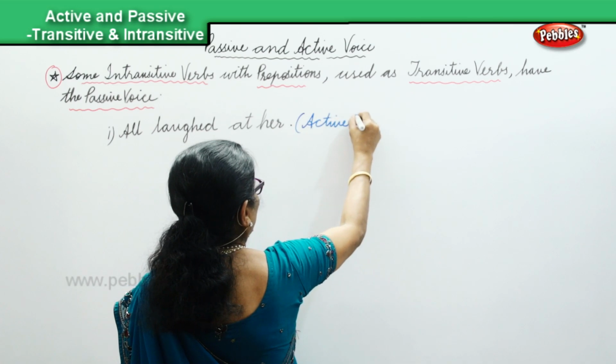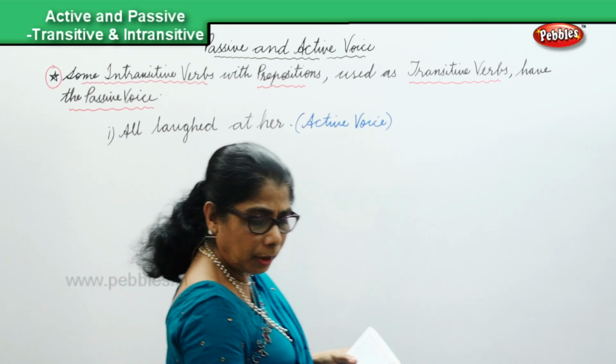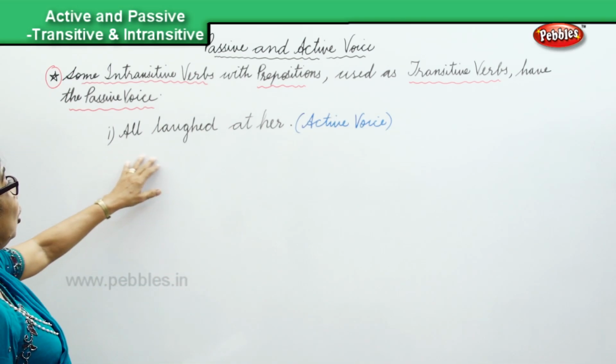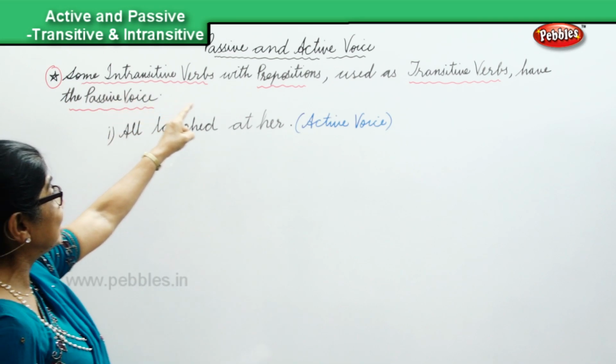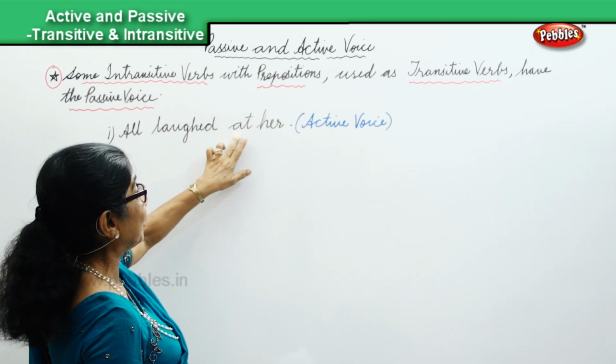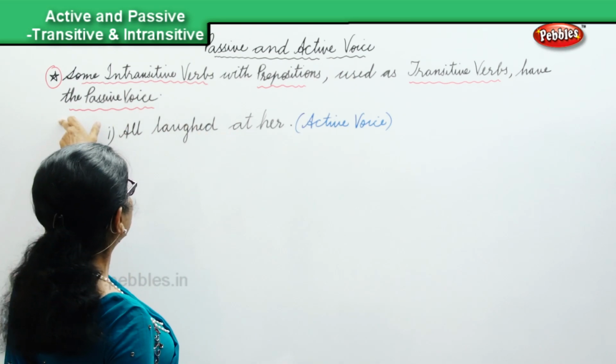Look at it: "All laughed at her." We have "at" as the preposition, used with an intransitive verb, and it has a passive.